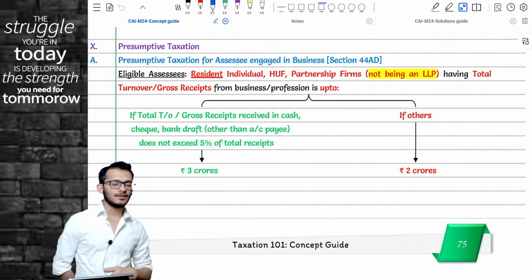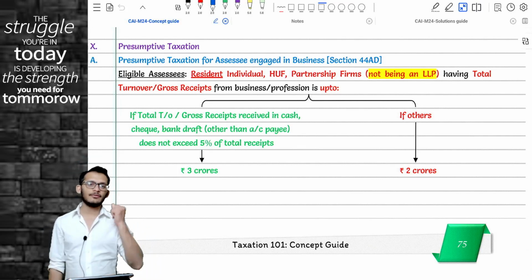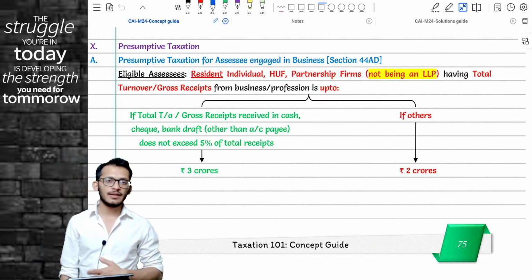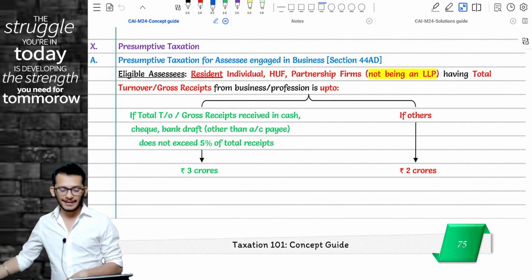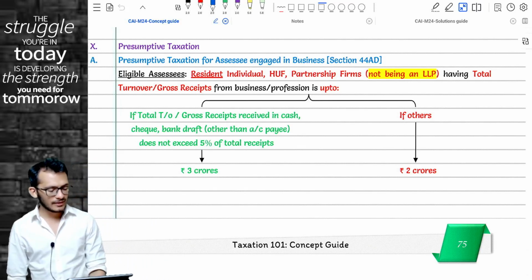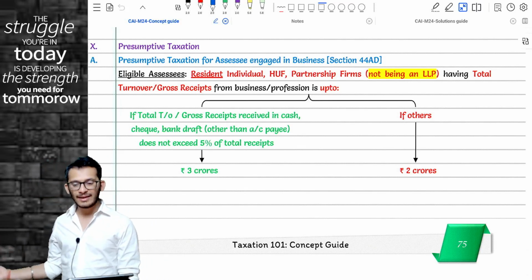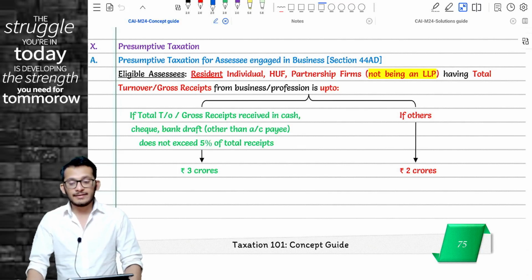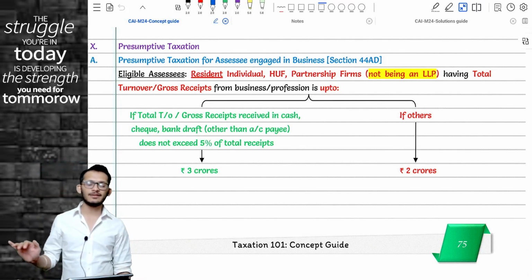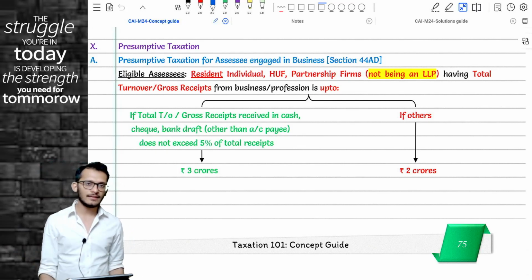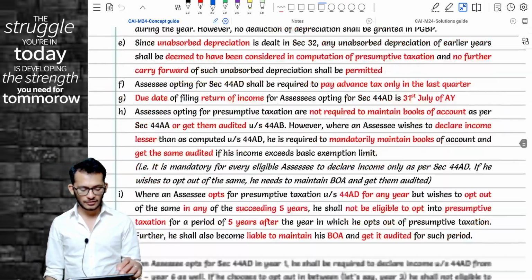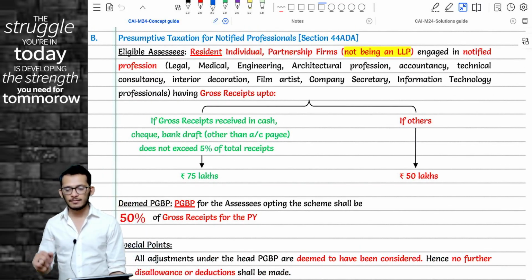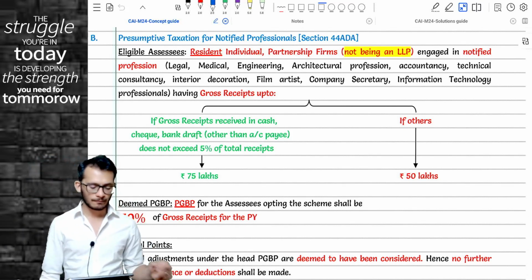Going forward, presumptive taxation limits are 3 crores and 75 lakhs if your receipts are more than 95% in permissible modes. Read: in case you are a resident individual having total income of business or profession, up to 3 crores if the turnover or gross receipts received in cash, cheque, bank draft do not exceed 5% of total receipts, which means non-permissible modes are less than 5%, then the turnover limit becomes 3 crores, and in case of profession you will find the same number as 75 lakhs. Keep this provision in mind.